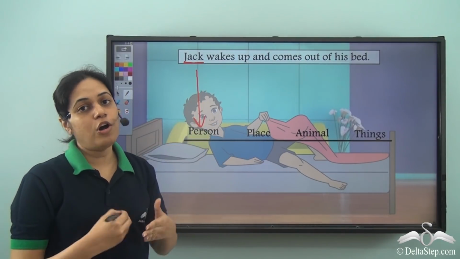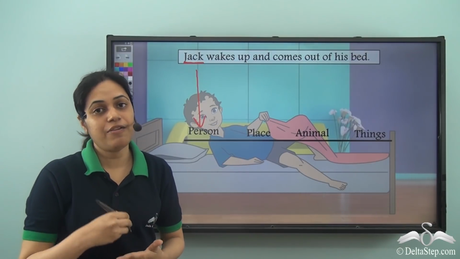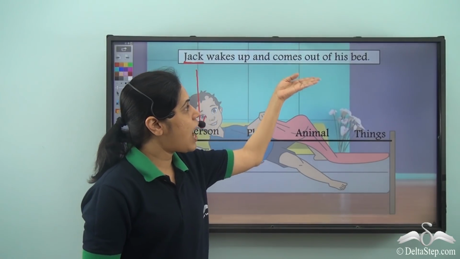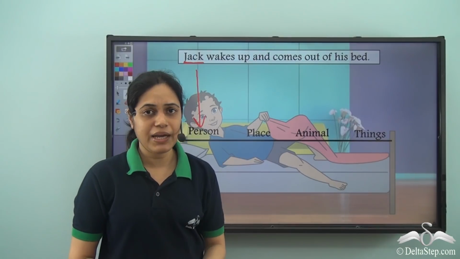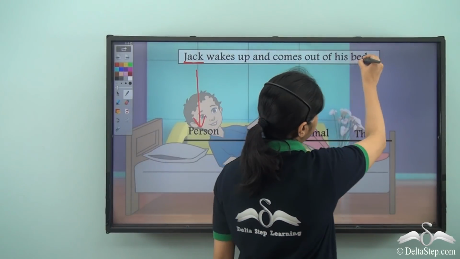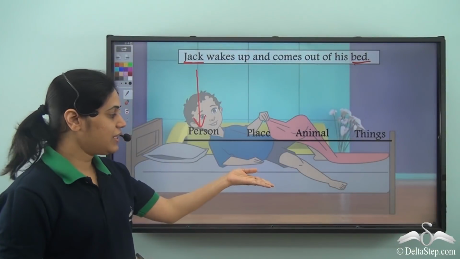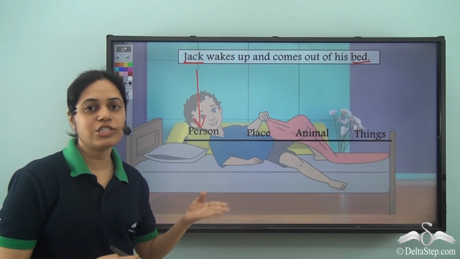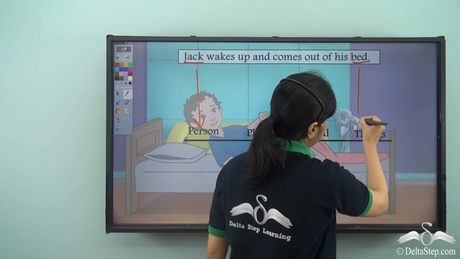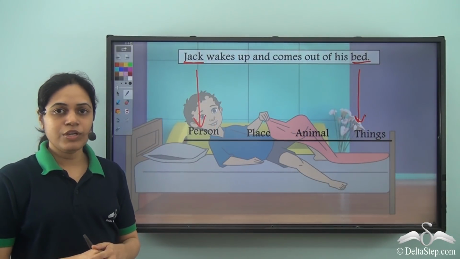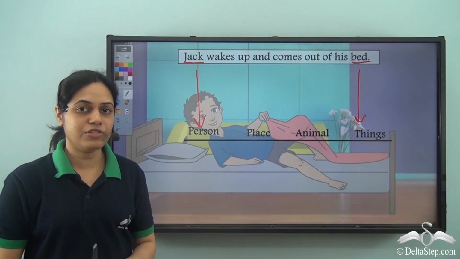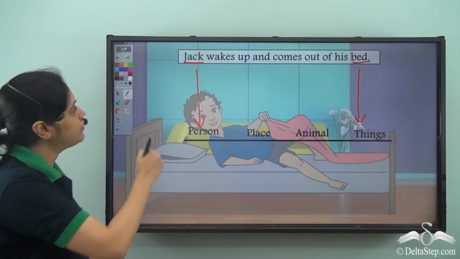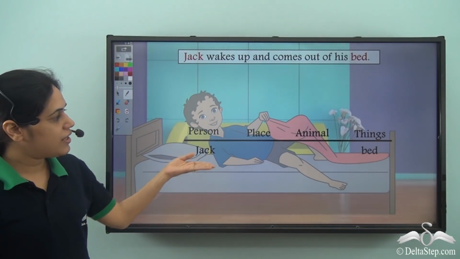The word up also similarly says that Jack wakes up. It is not naming anything. Similarly, the words and, comes, out, of, his, they are not naming anything. But what about this word? Bed? It is naming this thing where Jack had slept at night. This thing is called bed. So bed is the name of a thing. So we have 2 naming words here. Jack, which is the name of a person, and bed, which is the name of a thing. So Jack and bed.